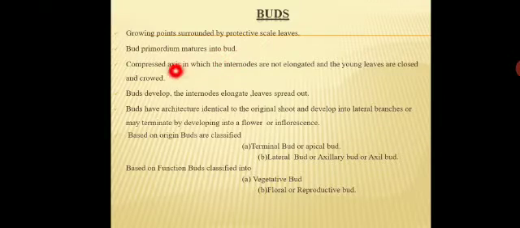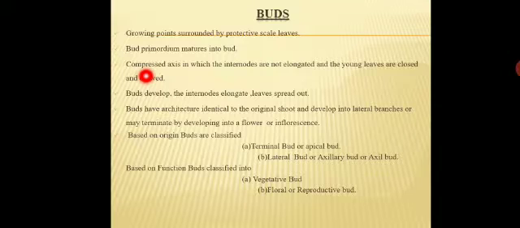Afterwards, the bud has the capacity to compress its axis with the help of internodes, but it cannot elongate because the young leaves are closed and crowded in nature. I explained clearly: buds are normally present in any axis.